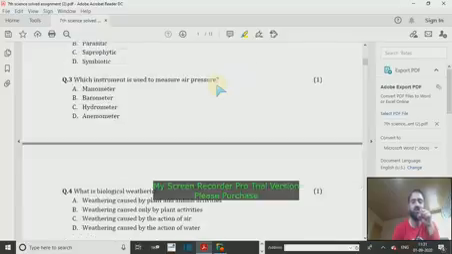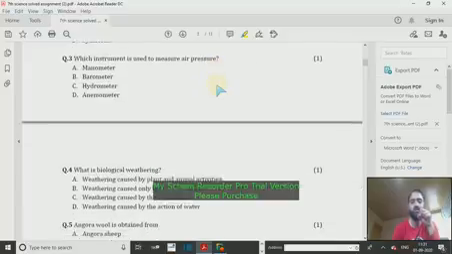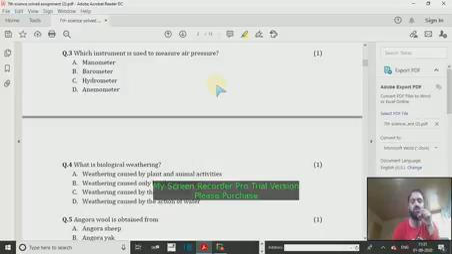Question number 3. Which instrument is used to measure air pressure? That instrument is called barometer. Option B. I'm not sure I have told you this, but please note it down. This is new information to your knowledge. Barometer is the instrument that we use to measure air pressure.